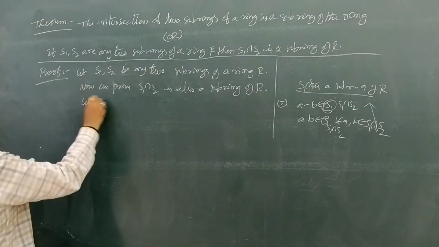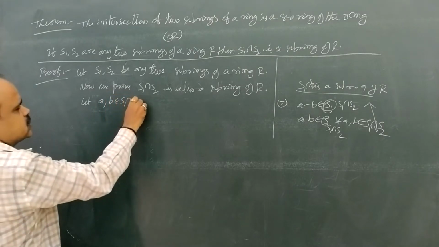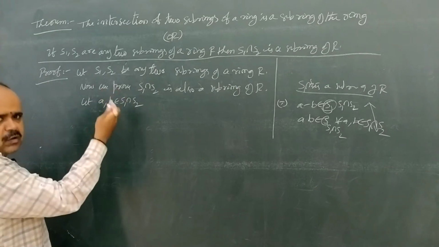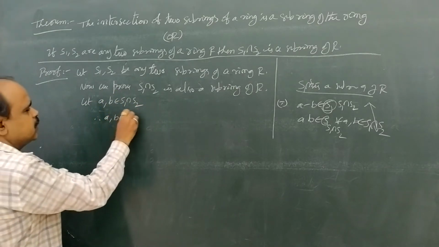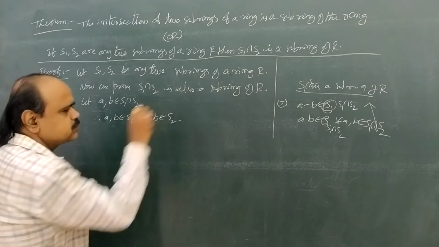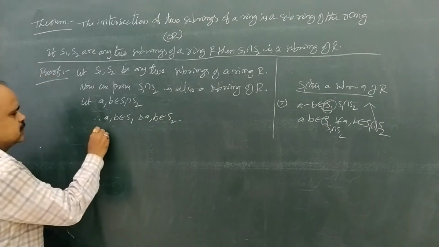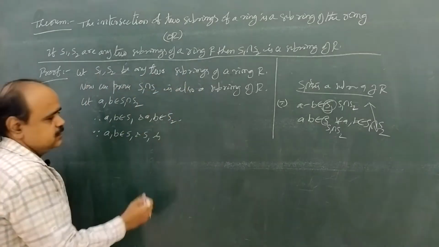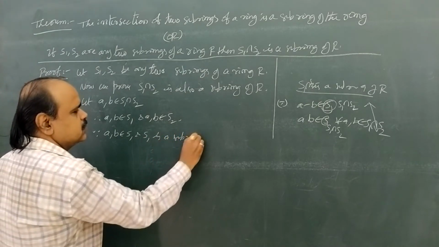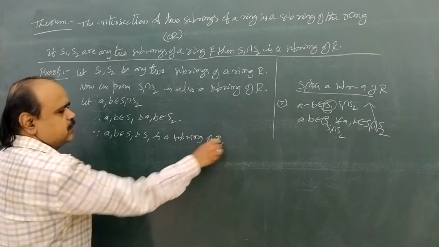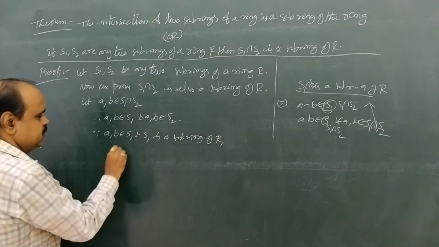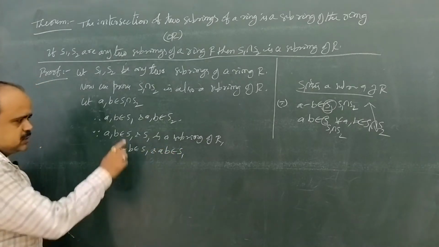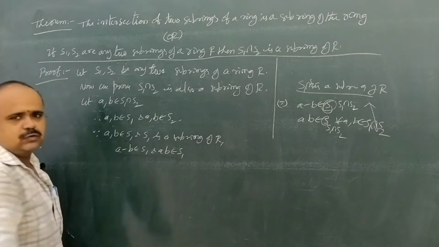For that, let A, B belongs to S1 intersection S2. Intersection means A and B belong to both S1 and S2. Therefore A, B belongs to S1 and A, B belongs to S2. Since A, B belongs to S1 and S1 is already a subring of R, we have by this theorem A minus B belongs to S1 and AB belongs to S1.